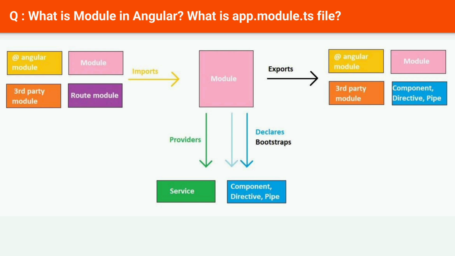Angular modules are essential for organizing and managing applications. They group related components, services, and other artifacts. The module.ts file serves as the configuration hub for a module. It defines the module's components, imports, providers, and exports. The @NgModule decorator provides metadata for Angular to understand and process the module correctly. Declarations list components, imports import functionality, providers define services, and exports make artifacts accessible to other modules.